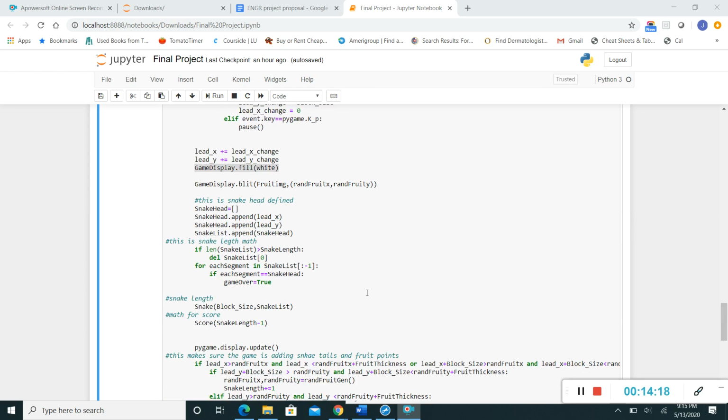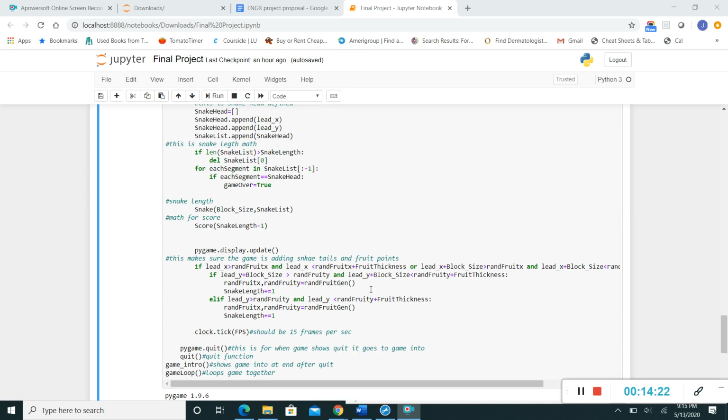In order to find the score, you just subtract the length minus 1 because, like I said, your head doesn't count. And you have to keep updating the screen, at least I had to, so I made sure I did that. And this is to make sure that the snake tails and the fruit points are added correctly, that your snake tails are the correct length and your snake points are correct.